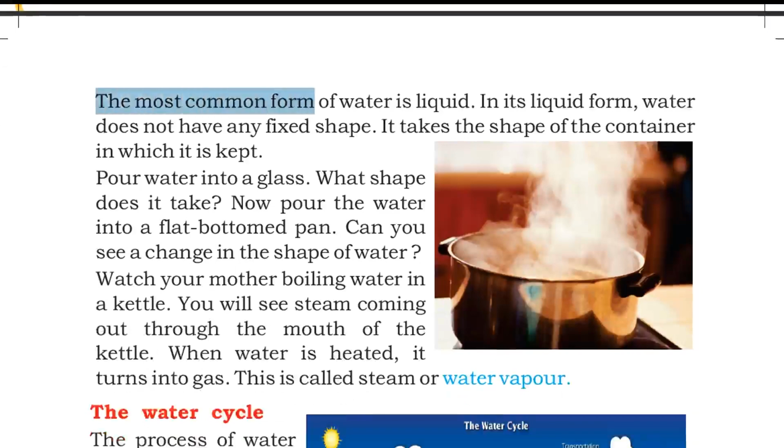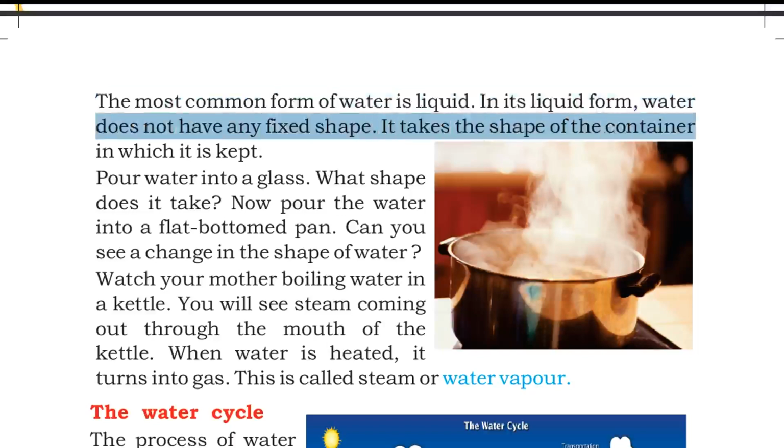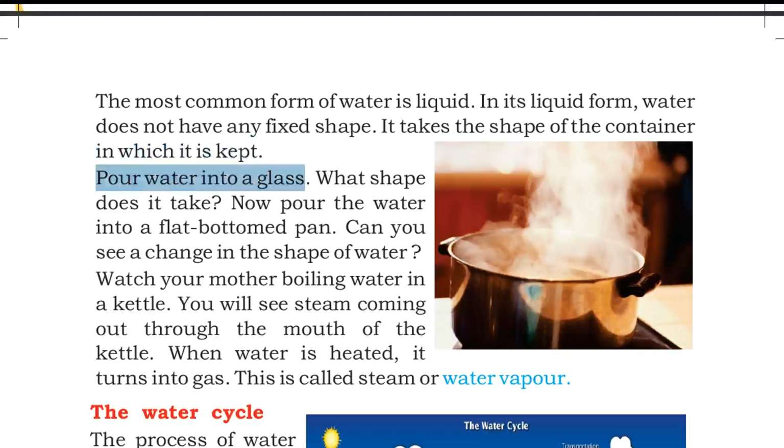The most common form of water is liquid. In its liquid form, water does not have any fixed shape. It takes the shape of the container in which it is kept. Pour water into a glass. What shape does it take? Now, pour the water into a flat-bottomed pan. Can you see a change in the shape of water?